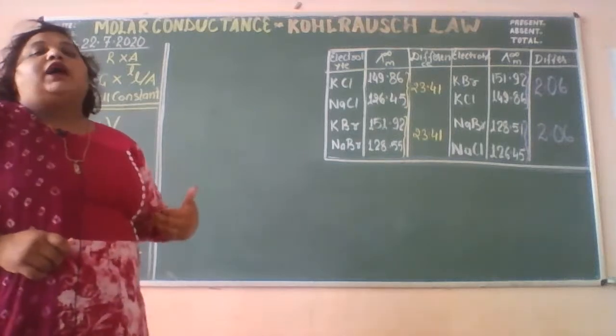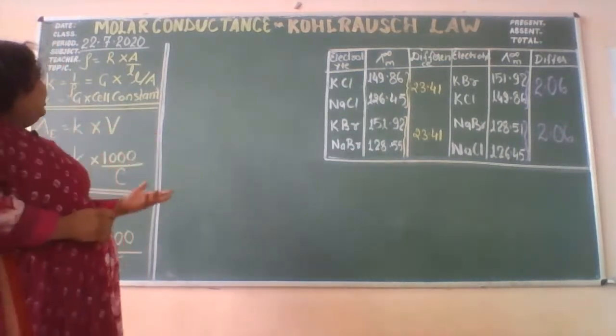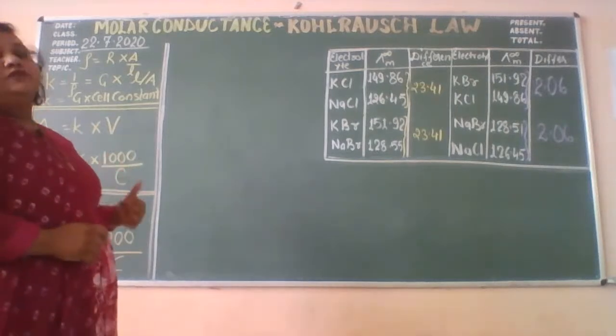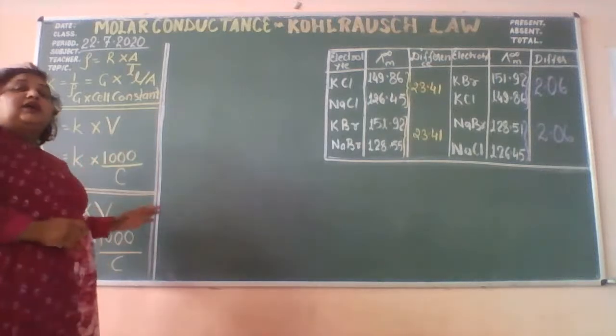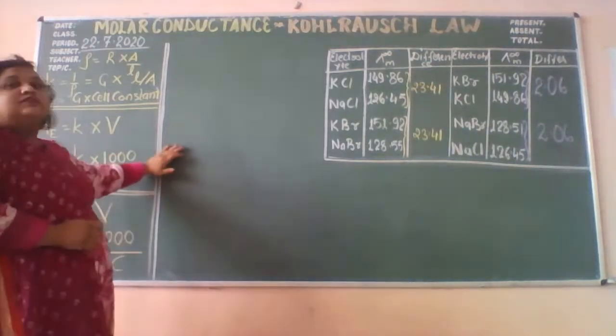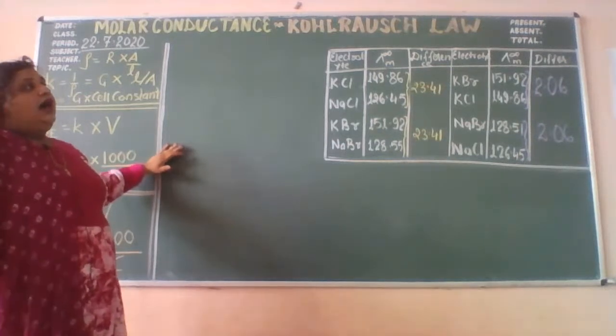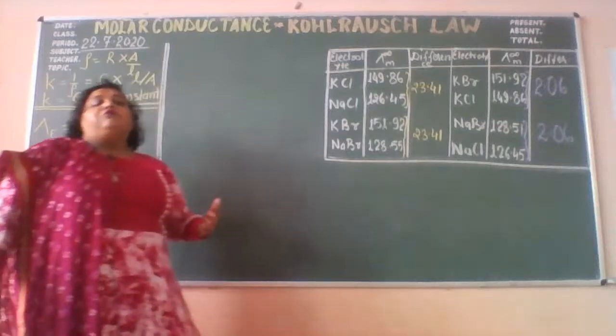The inverse of that, the support, the easiness, the helping of flow of charge from one point to another, that is the conductance. The inverse of the resistance is the conductance, and the resistance was dependent upon some factors.